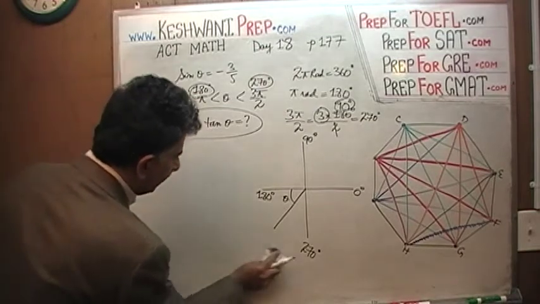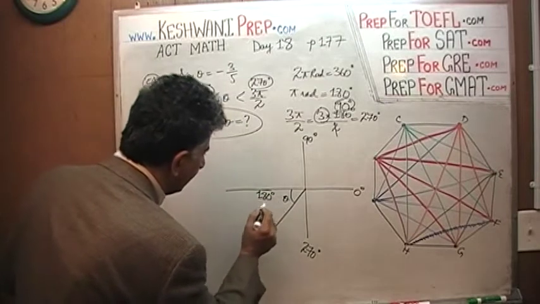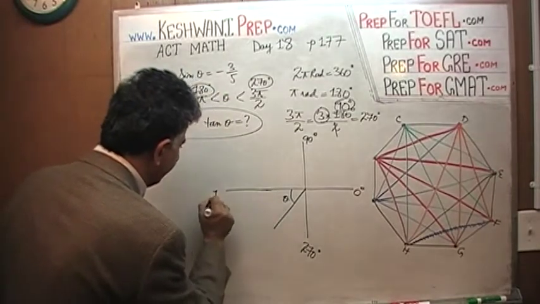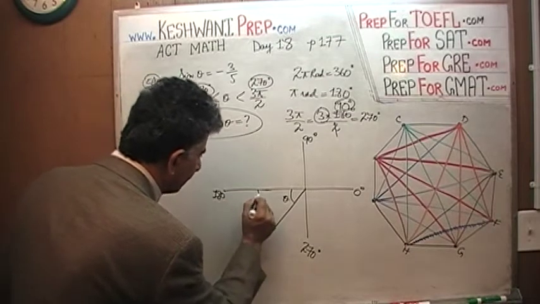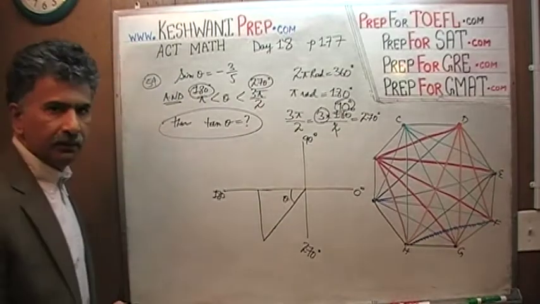I don't like it, okay? So, here's our theta. And I'm going to erase this 180 also. This is 180 degrees. And just draw a triangle, that's all. There is your triangle.